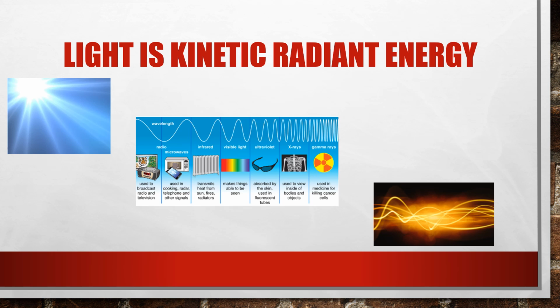Radiant energy can most easily be seen as the light that radiates off of the sun. Light is more than just the bright visible light that we see. Both X-rays and sound waves are actually a type of light energy too. Remember that light is not matter. It does not have volume or mass. It is actually made of tiny packets of energy called photons. Both light and heat are types of kinetic energy. They are energies of movement.